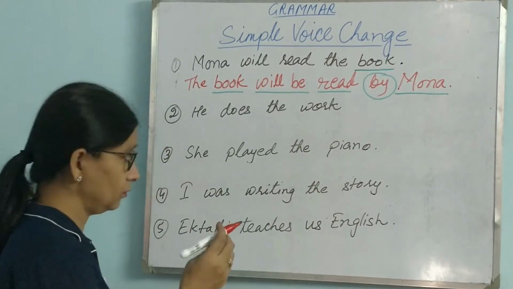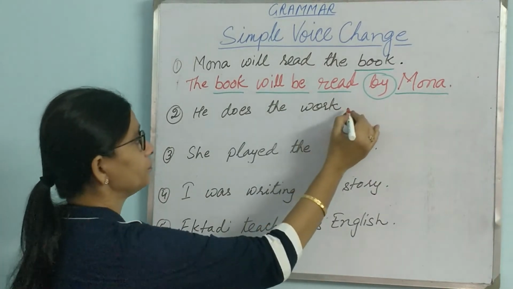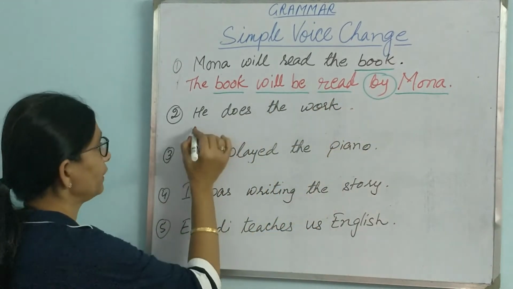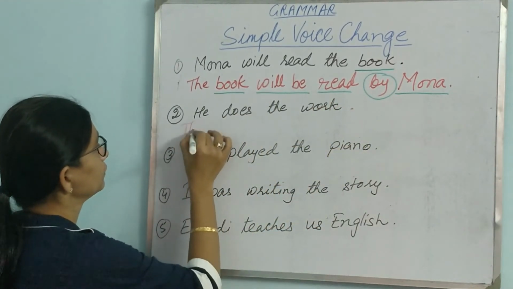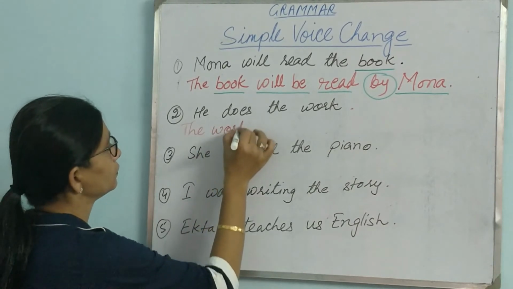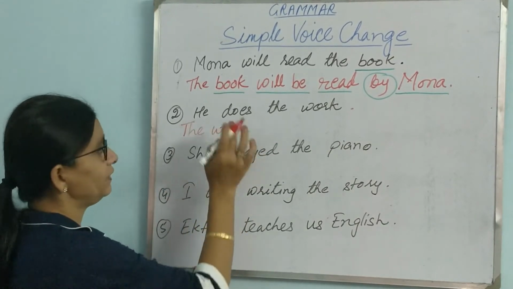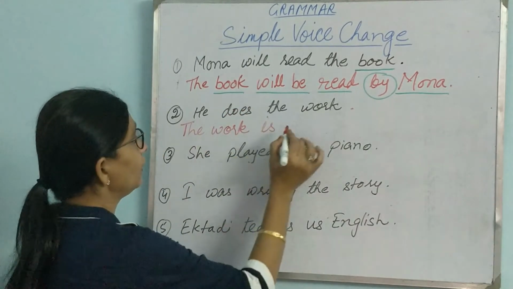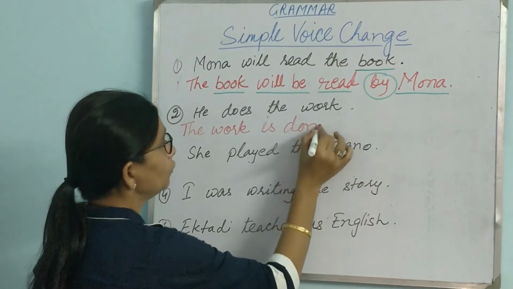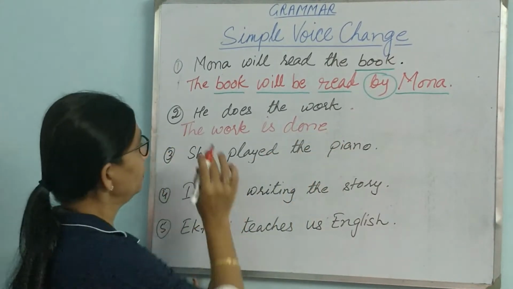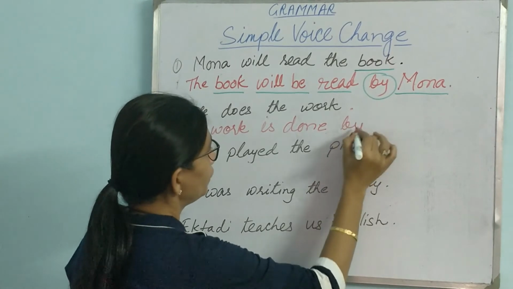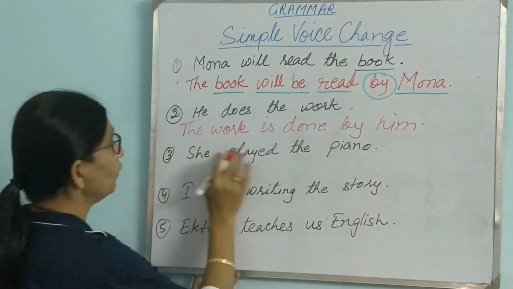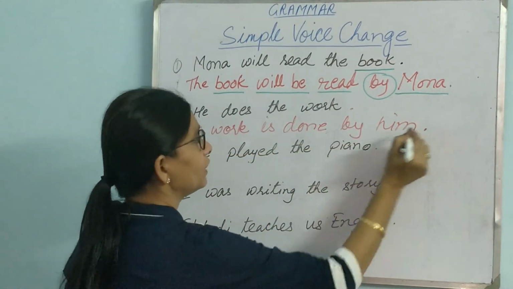Now let us see what is the second one. He does the work. So which is the object here? The work. So let us just begin. Bring it to the beginning. The work. Now quickly see the verb: it is does. Does is present tense, so we write is. The work is done; does becomes done. You have to remember the past participle form. The work is done by, we have to add by, he becomes him. The work is done by him.